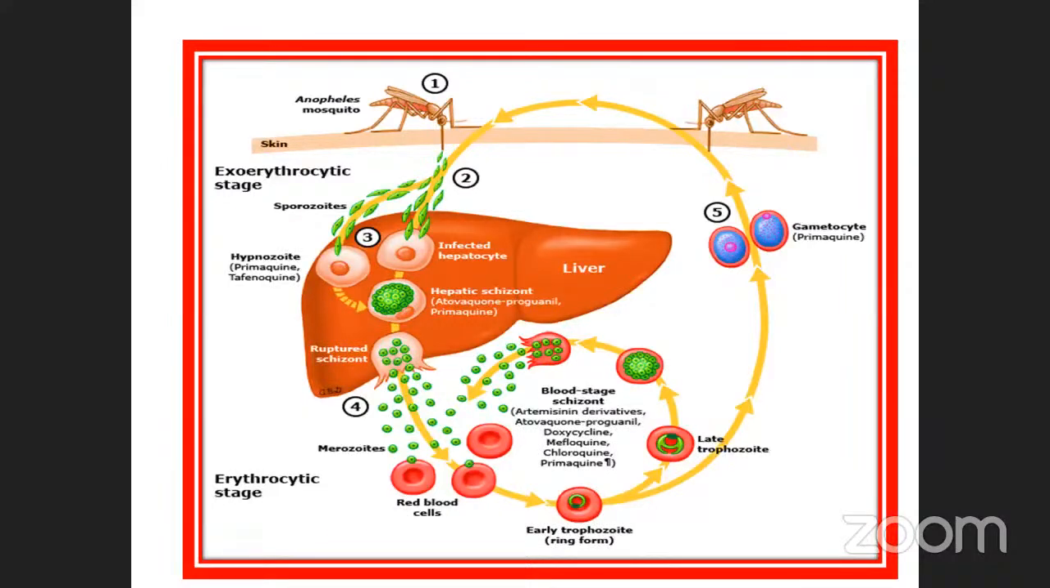This is called the erythrocytic stage. This is called the exoerythrocytic stage. Exoerythrocytic means outside, and erythrocytic means within the RBC. So these are the two things. It is very, very important. Note it down.